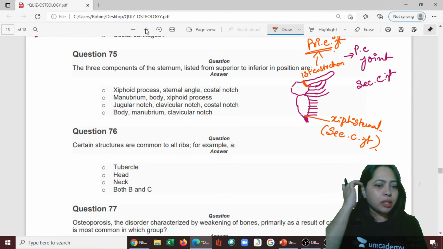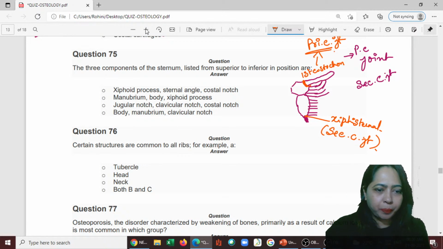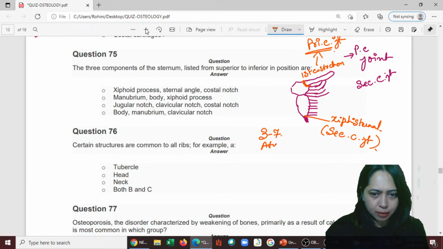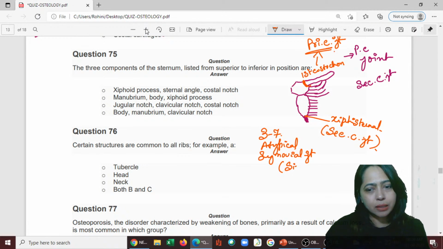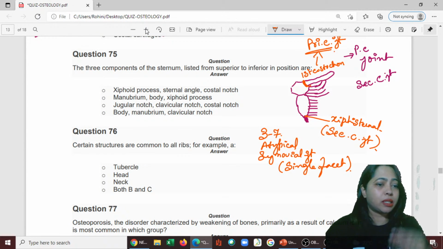Primary cartilaginous joint. So now here we have 3 to 7. 3 to 7 are atypical synovial joints because they have only single facets. Remember, they all have single facets, so they are called atypical joints.